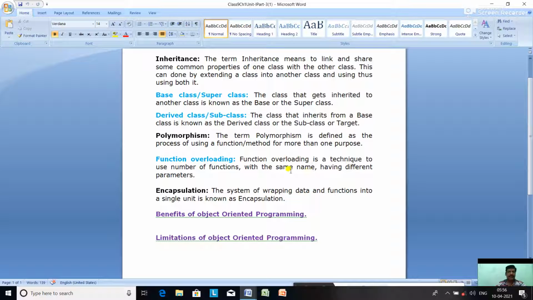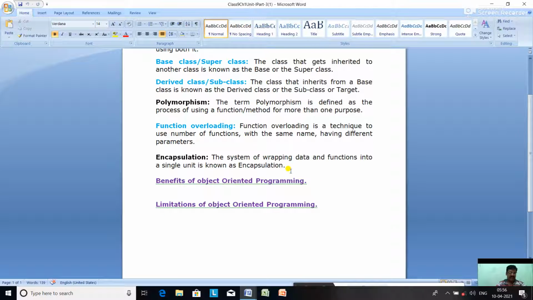Okay. Now the last principle is encapsulation. The system of wrapping data and functions into a single unit is known as encapsulation. What is encapsulation? The system of wrapping data and functions into a single unit is known as encapsulation. Encapsulation is a feature of OOP which restricts the flow of data from one object to another.